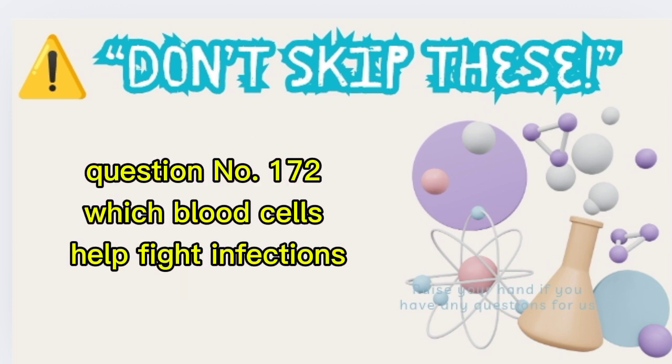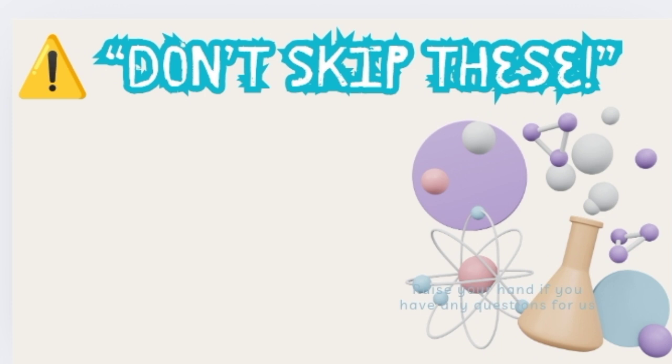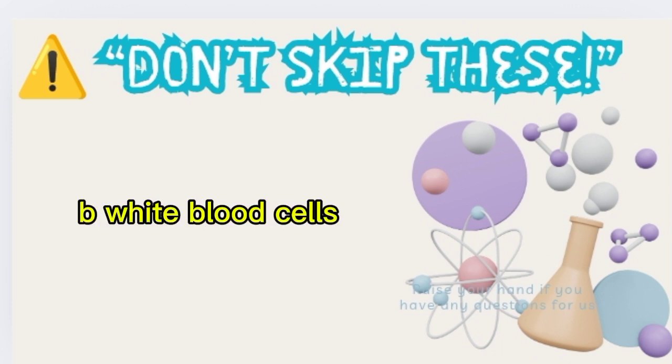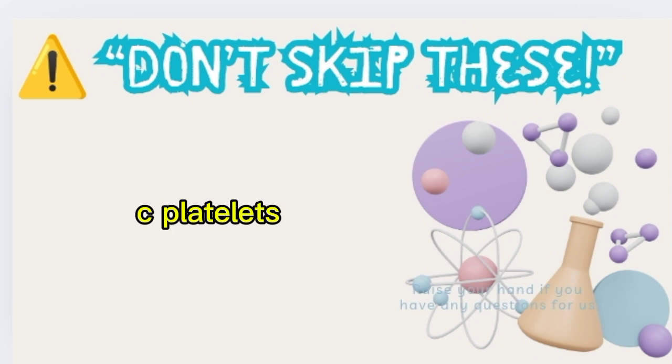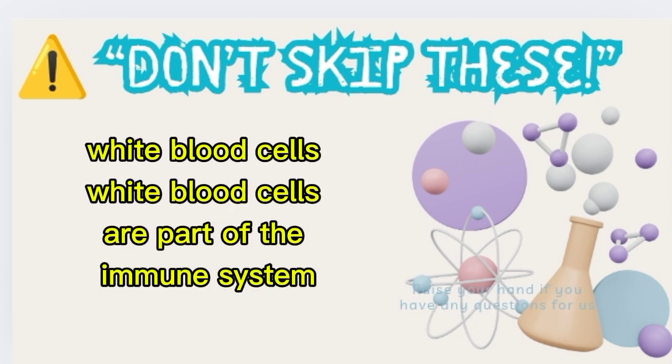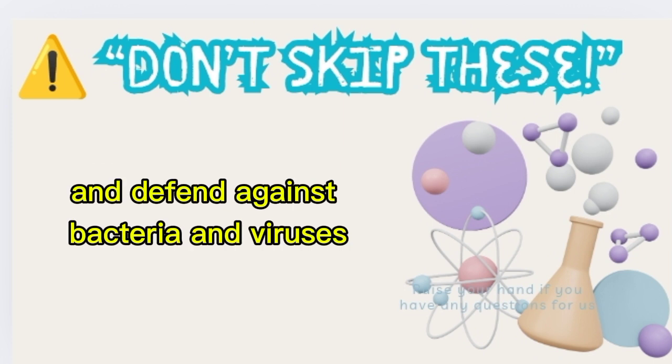Question number 172. Which blood cells help fight infections? A. Red blood cells. B. White blood cells. C. Platelets. Correct answer B. White blood cells. White blood cells are part of the immune system and defend against bacteria and viruses.